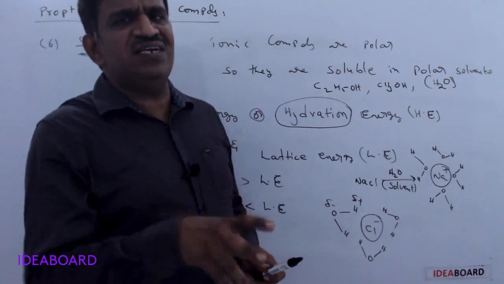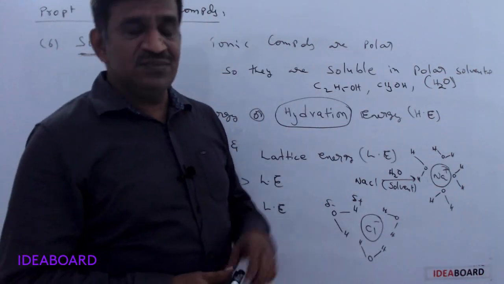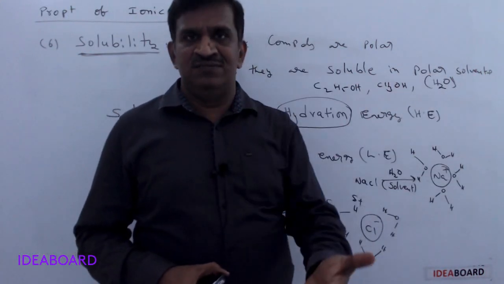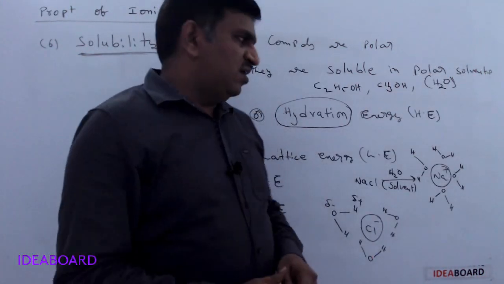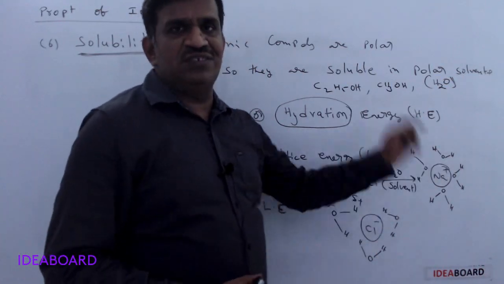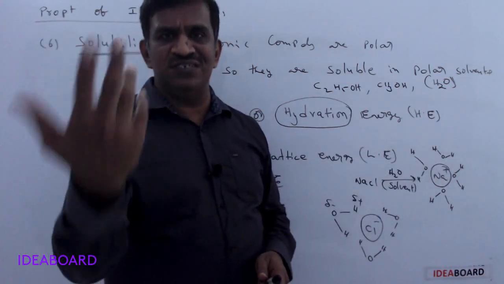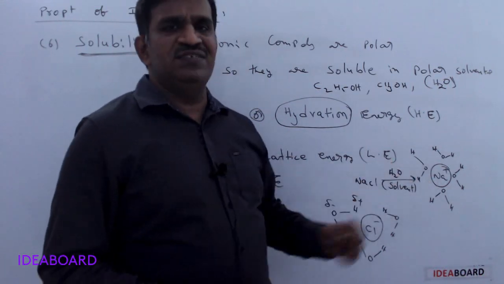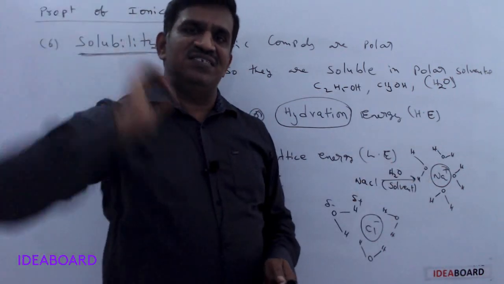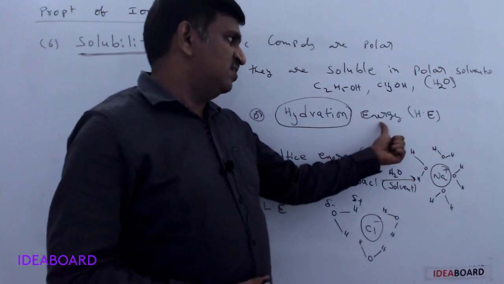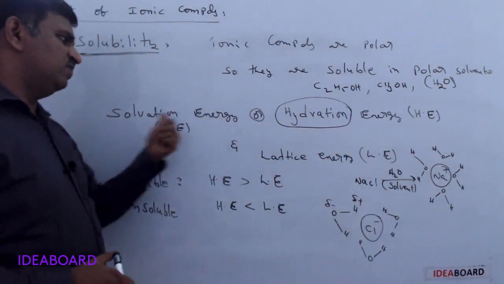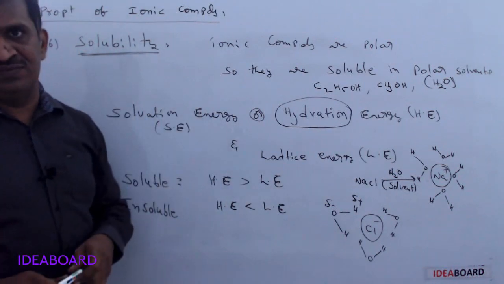Due to this hydration process, some amount of energy always releases. It is an exothermic process. Exothermic means it releases energy. That released energy is called hydration energy or solvation energy.